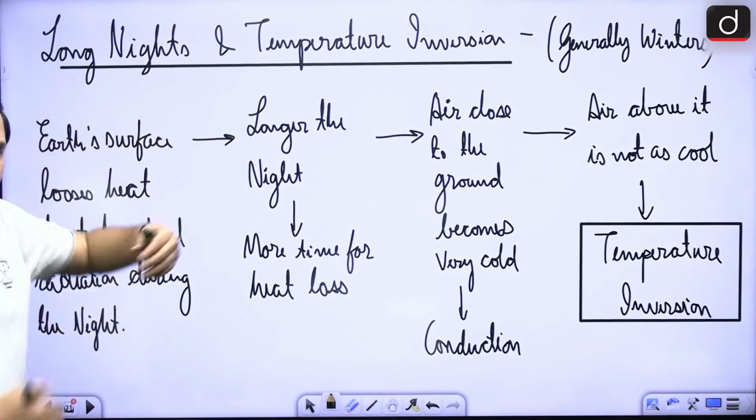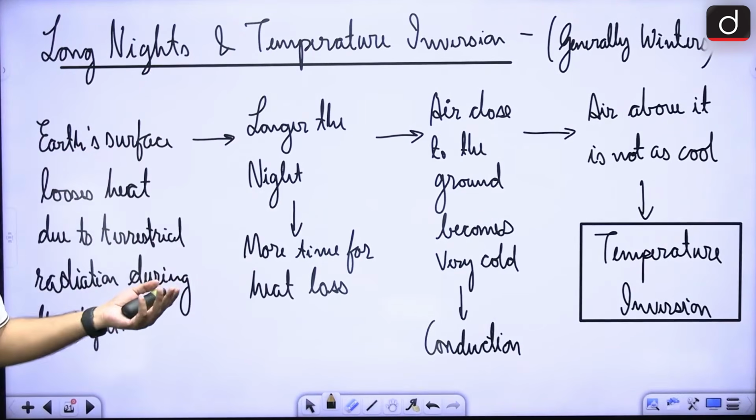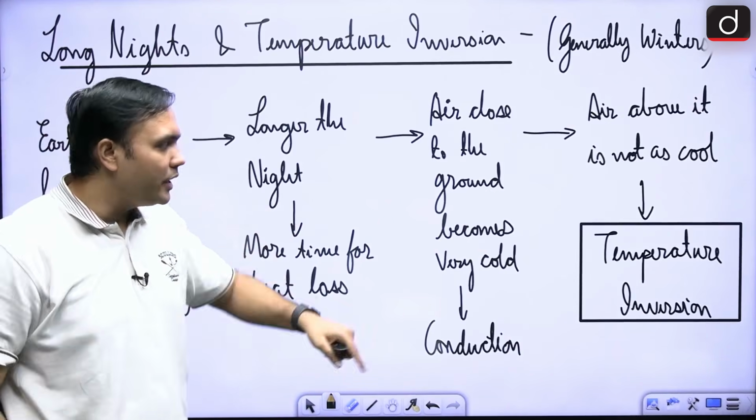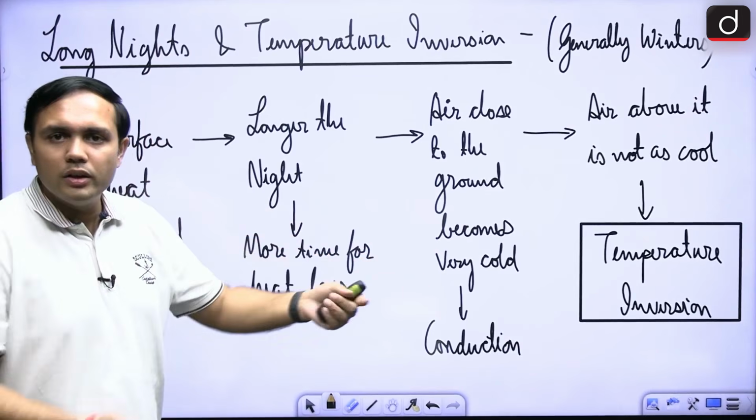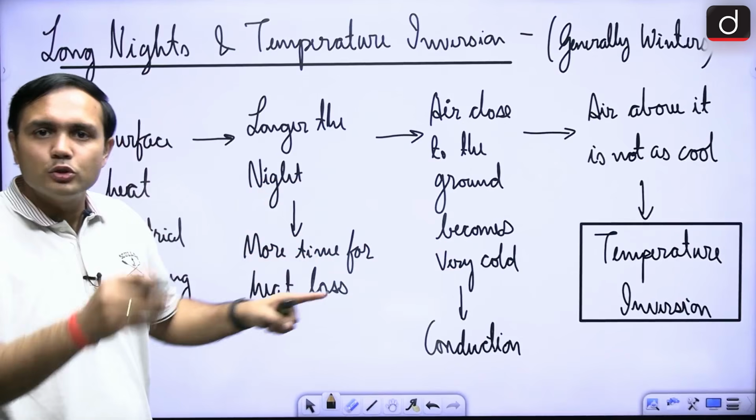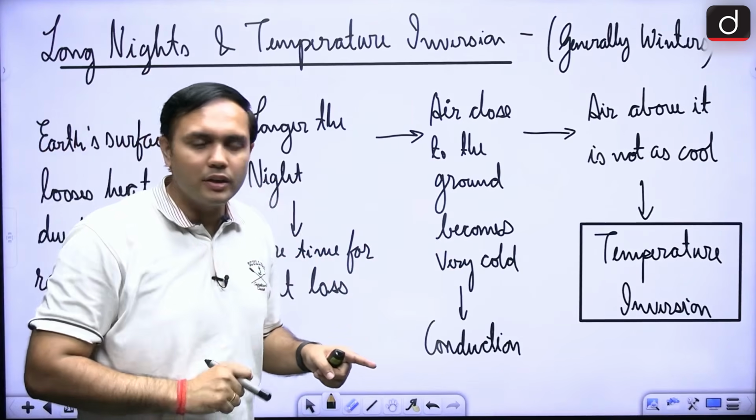So longer the night, more heat is lost, right? And slowly, the ground is getting colder, right? Now, as the ground is getting colder, the air just above that ground is also very cold, right? So temperature has dropped in that particular case.